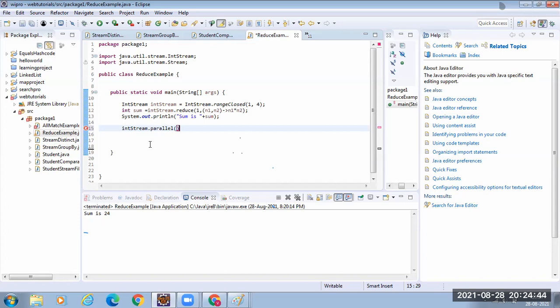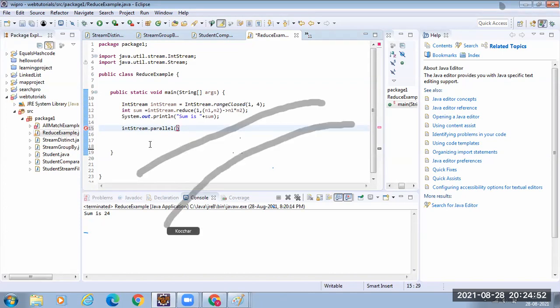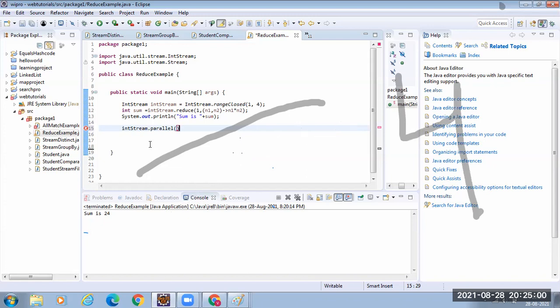Instead of all these operations being done by one thread, if your system has 4 processors, the work gets distributed across the processors. That is the parallel stream. The work will be divided and passed to different processors in your system.